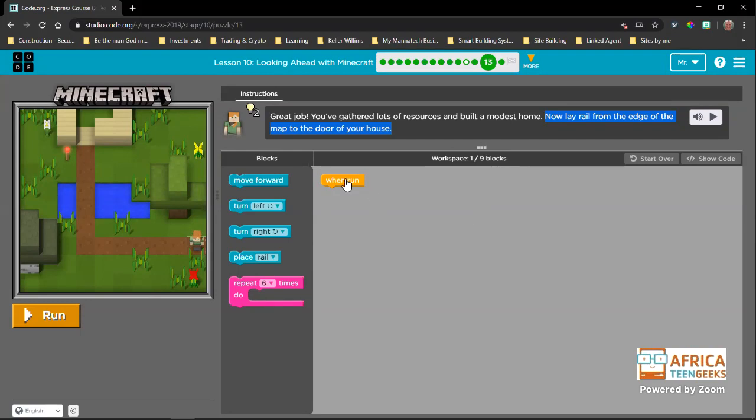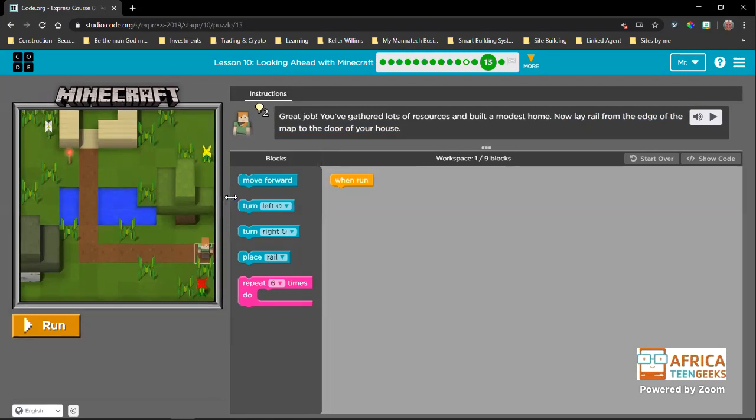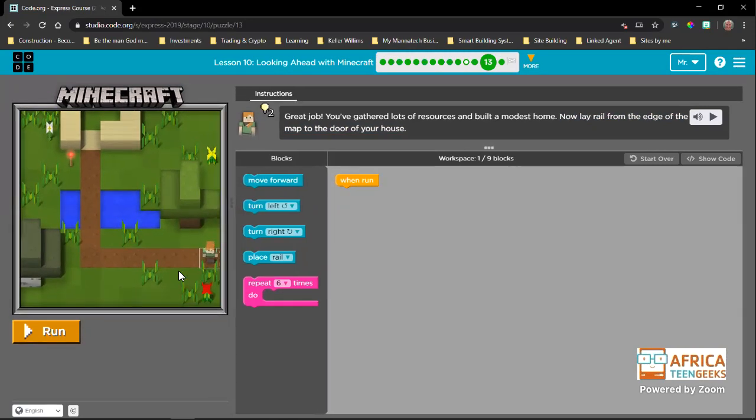So what we're going to do is we're first going to look at this and decide how we are going to approach this. So we have restrictions. The restrictions are that we have 9 blocks that we can use. The other restriction is we need to stay on this dirt pathway, because if we start placing rail on the grass, then we're going to end up in the water. The dirt pathway is the only one that crosses the water. So now those are our two goals, our two problems.